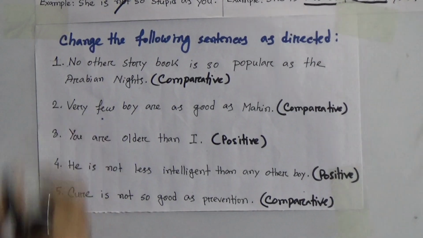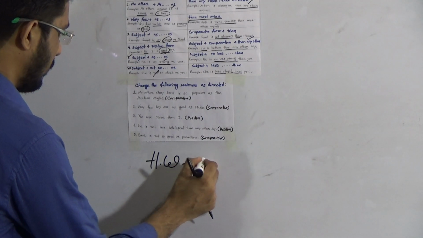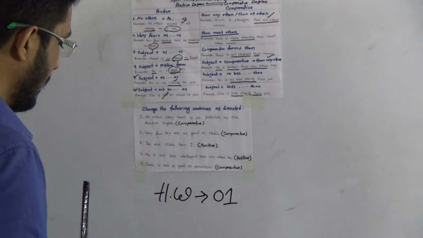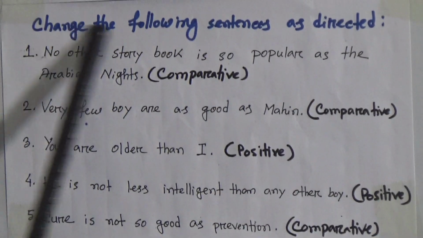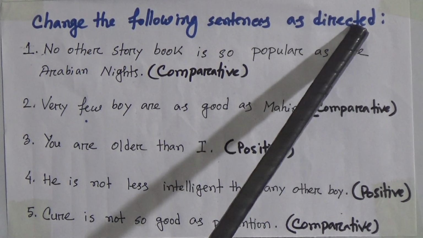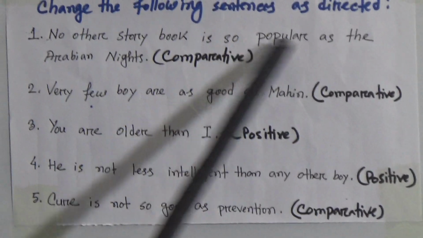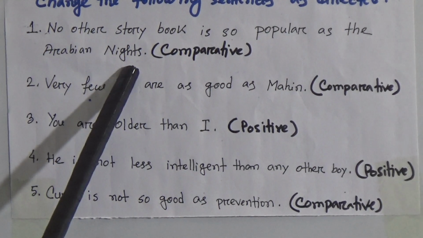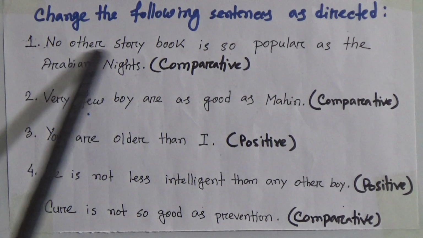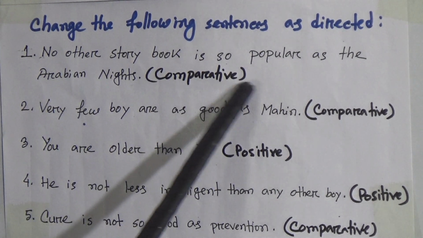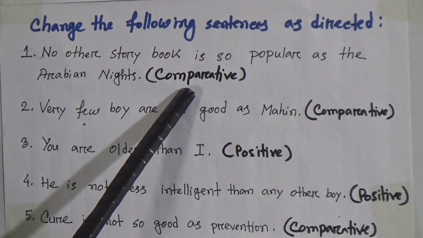For today's class, you have some homework. There are 5 sentences here. This is also your homework for the vacation. Change the following sentences as directed. Number 1, no other storybook is so popular as the Arabian Nights. This is in a positive form, so you have to make it comparative. Look in the bracket, you have to change it into comparative.